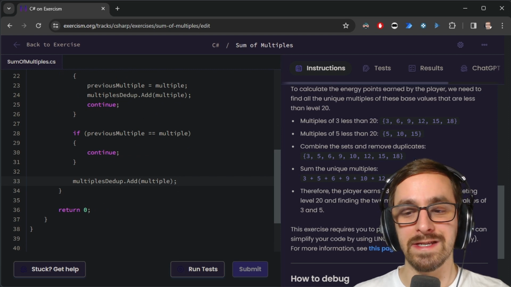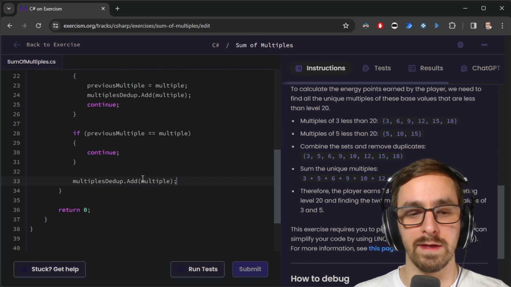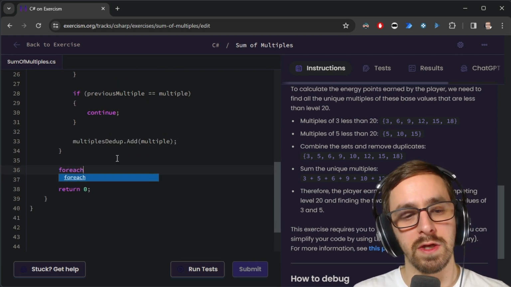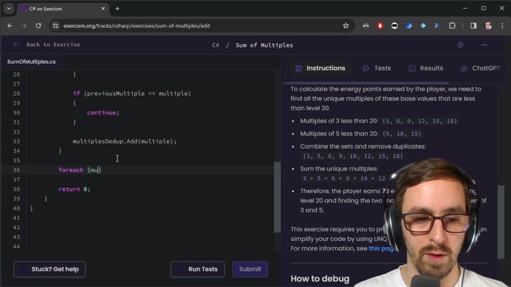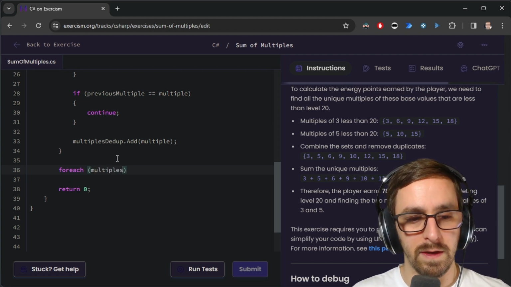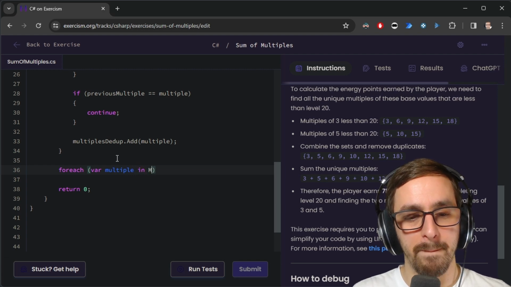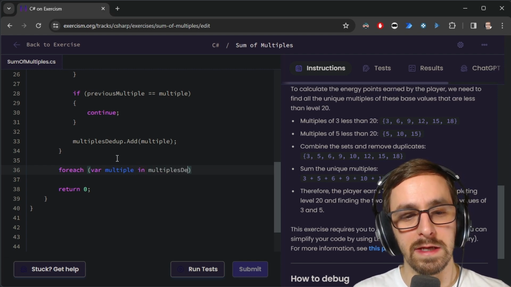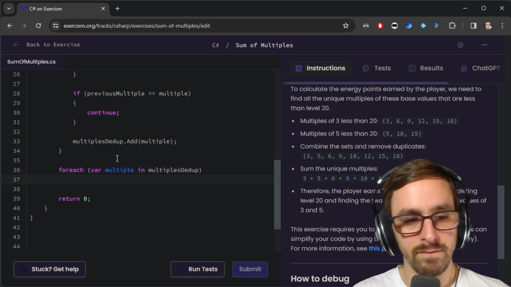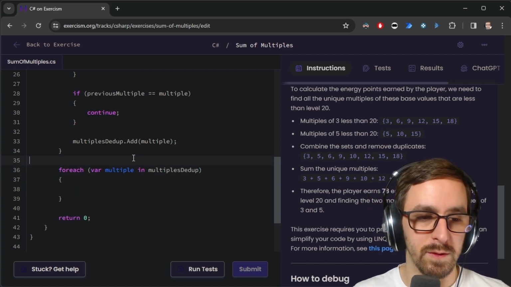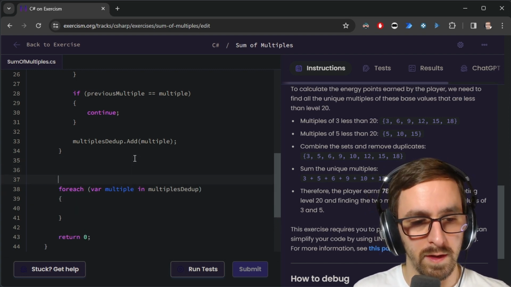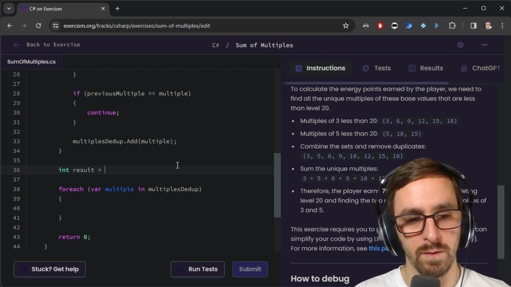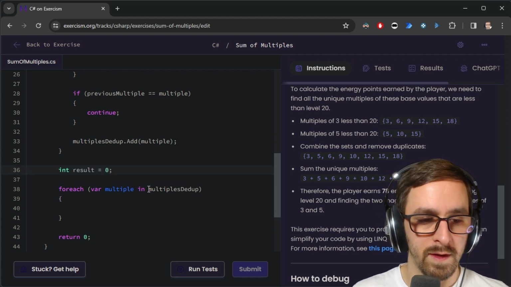Now we should have a sorted and deduplicated list. So now let's do for each in our deduplicated list. So var multiple in multiples dedupe. And then we just need to add this to our result, like int results equals 0 for now.